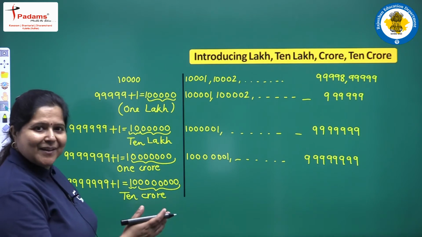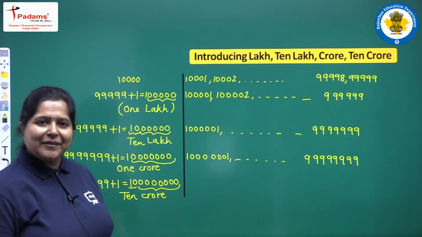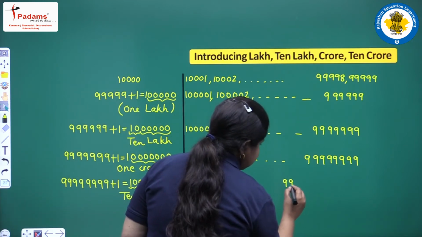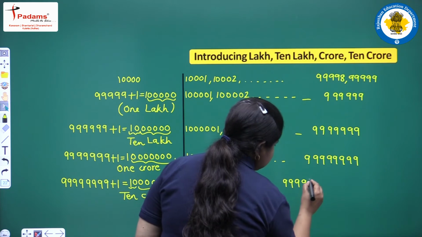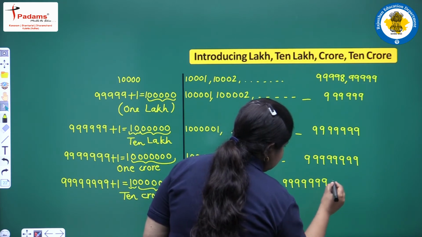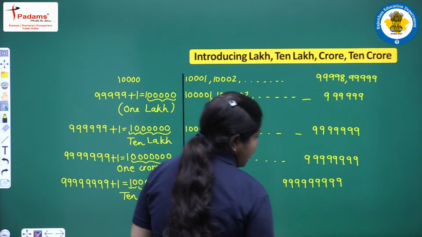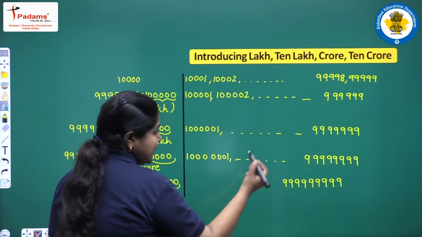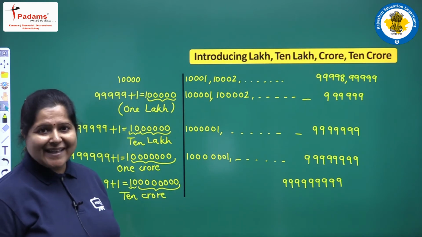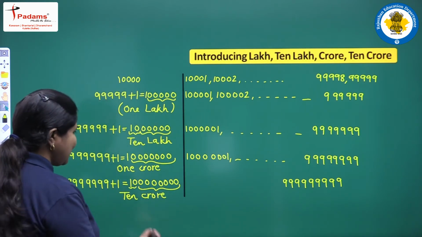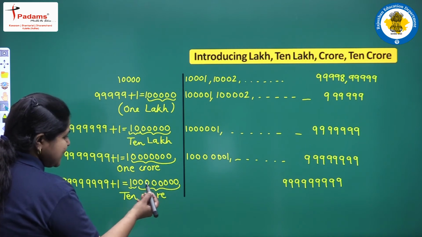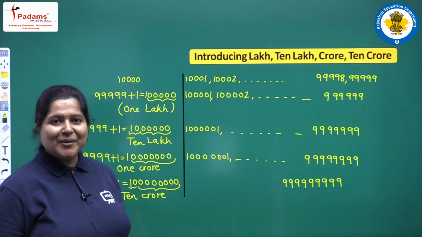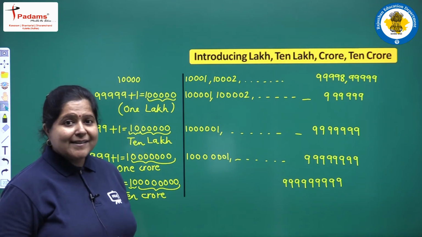Yes. What next? You can keep on adding 1, 1 and 1. Then you will reach 99 crore, 99 lakhs, 99,999. How many digits? 1, 2, 3, 4, 5, 6, 7, 8, 9. So 9 digits in all. Clear to you? Then what next?